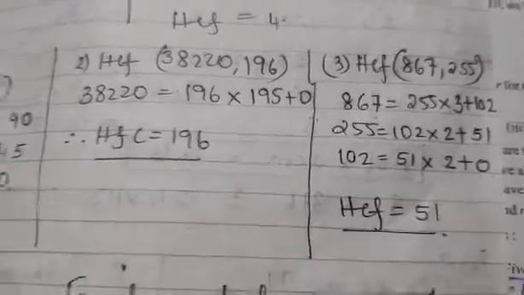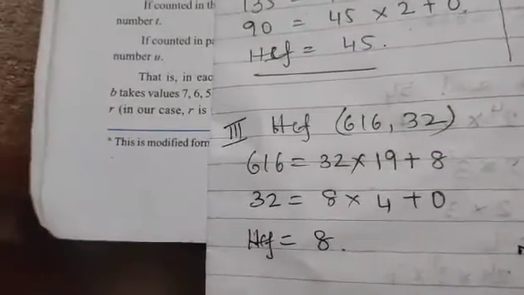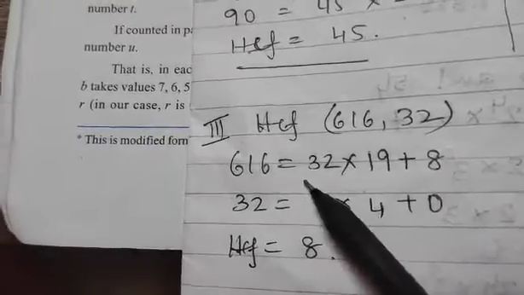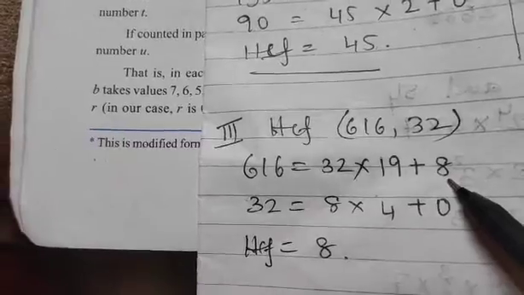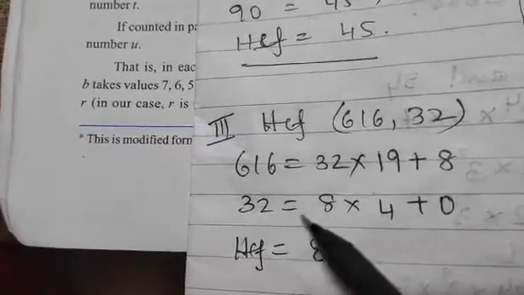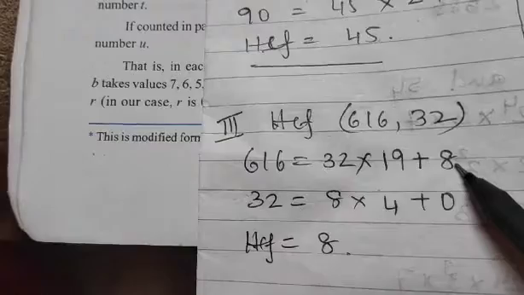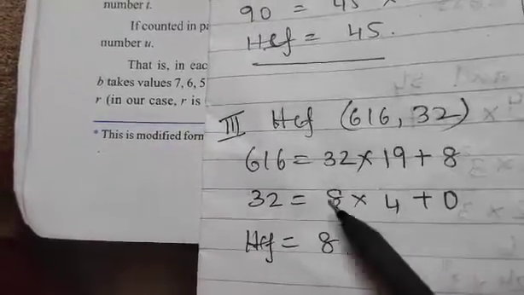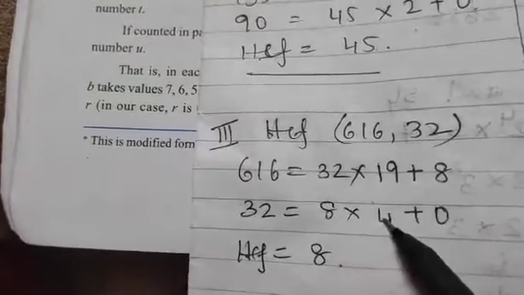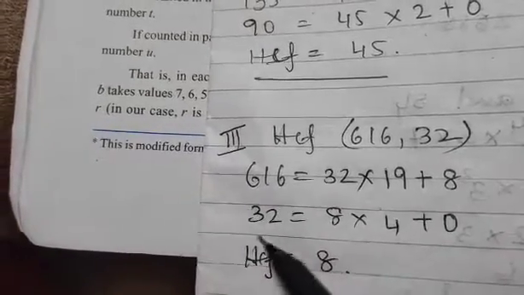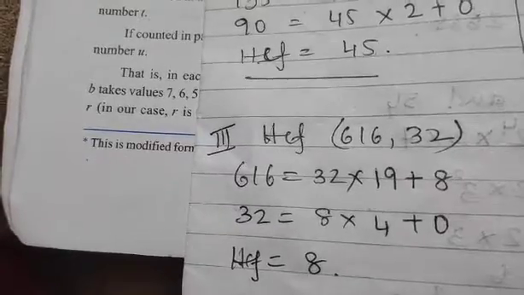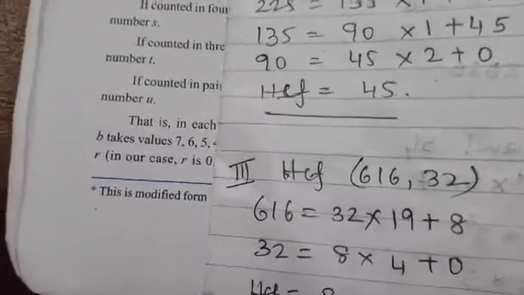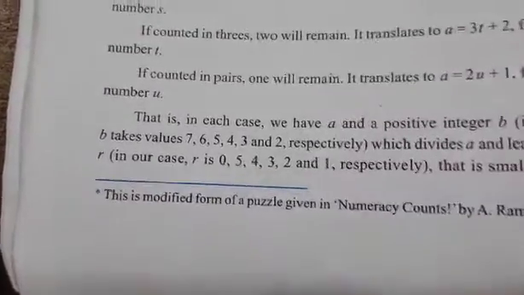The third section is again on HCF. It is 616 to be divided by 32. So 616 is 32 into 19 times and 8 will remain. 32 is divided by 8, which is the remainder of the previous step. The divisor becomes the dividend, the remainder becomes the divisor. 8 fours are 32 and 0. So in this step the divisor is 8, and hence the HCF is 8. Did you understand?